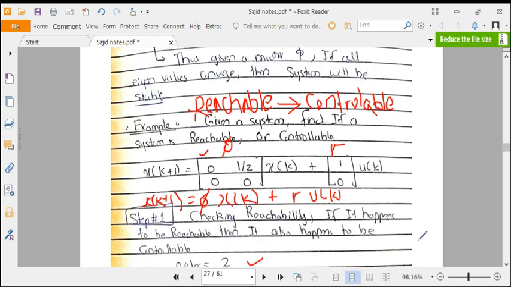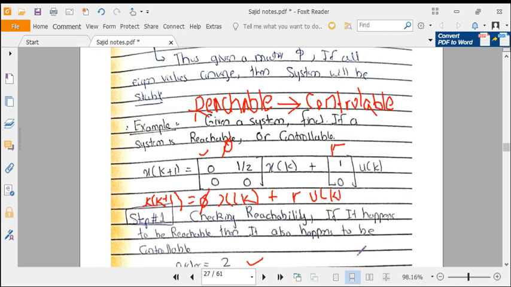If a system is reachable, then it's also controllable. Reachability implies controllability. So if our system was reachable, then it would be controllable. But it does not work when the system is not reachable.